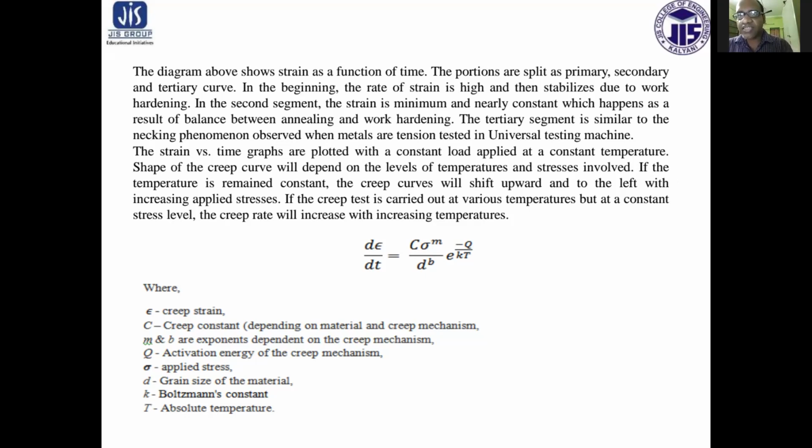In the second segment, that is C to D, the strain rate is minimum and nearly constant, which happens as a result of balance between annealing and work hardening. The tertiary segment D to E is similar to the necking phenomenon observed when metals are tension tested in a universal testing machine.